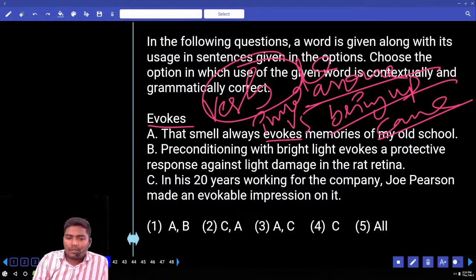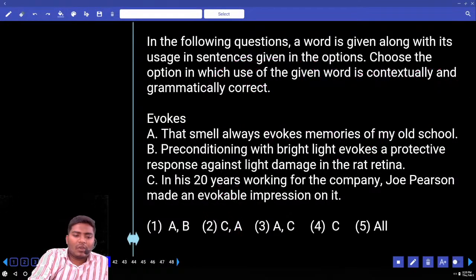Okay, verb form. Next, preconditioning with bright light evokes a protective response. Okay, this bright light also evokes response, V5 again. Next, in his 20 years working for the company, Joe Patterson made an evocable impression on it. Can you find the word evoke here? Now, what is the part of speech of evocable? There is no word as evocable in English. So your answer must be only A, only B, or A and B.